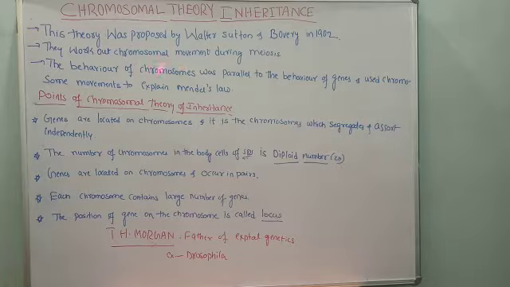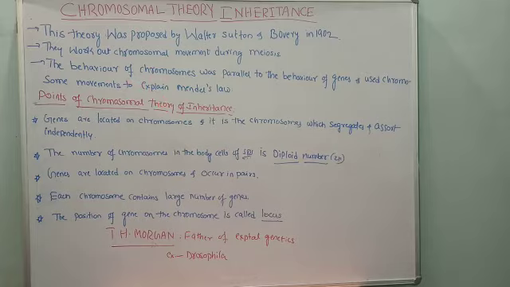As they observed this chromosomal movement, one thing they noticed was that the behavior of the chromosome was similar to the behavior of the genes. They used the chromosomal movement to explain Mendel's laws. Since we know that the genes are located on the chromosomes, the behavior of genes and the behavior of chromosomes are almost parallel to each other.